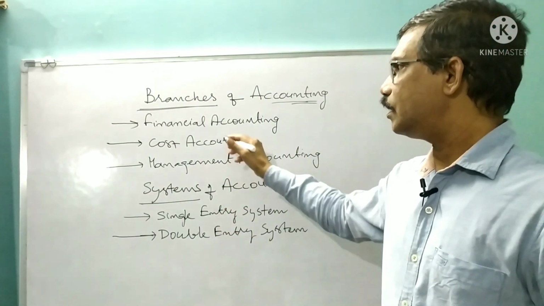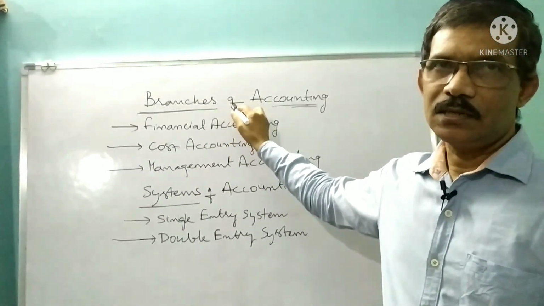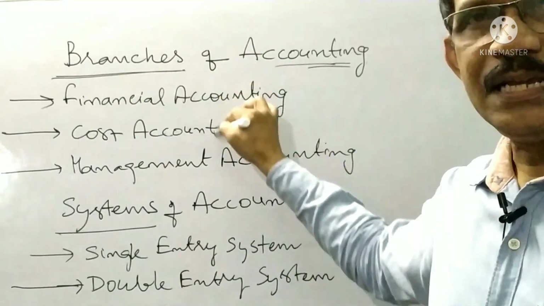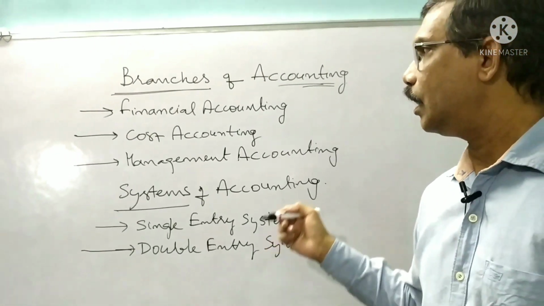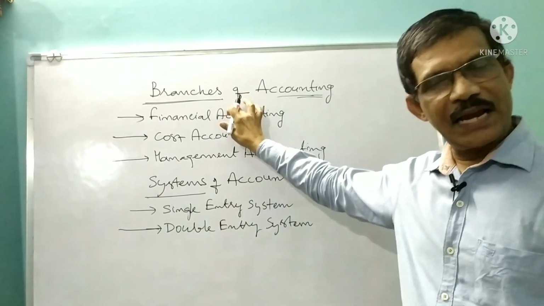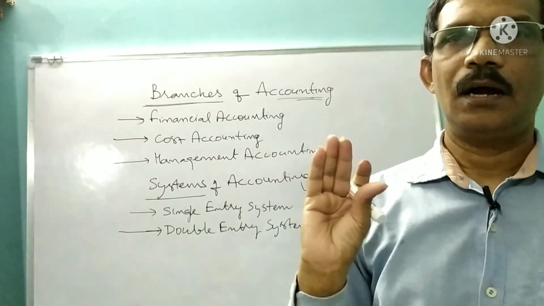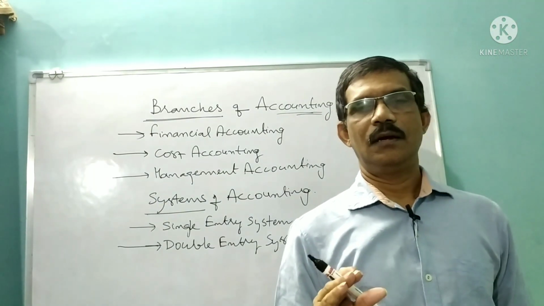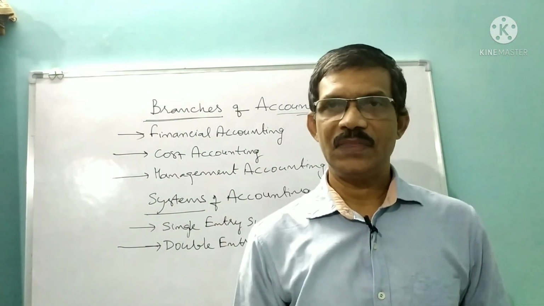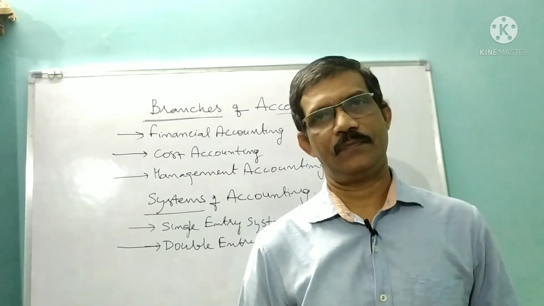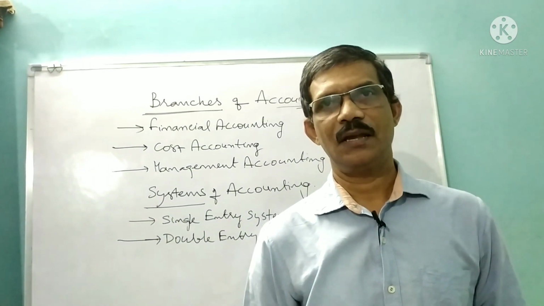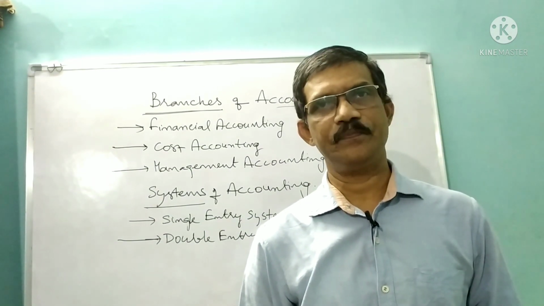So today, as I said, we will discuss the branches and systems of accounting. Before taking up the branches of accounting, I will tell you one thing. You may know there are branches in medicine, like cardiology, nephrology, neurology.